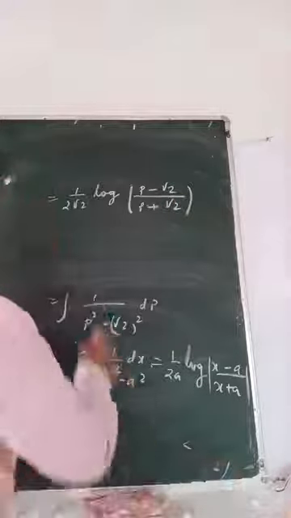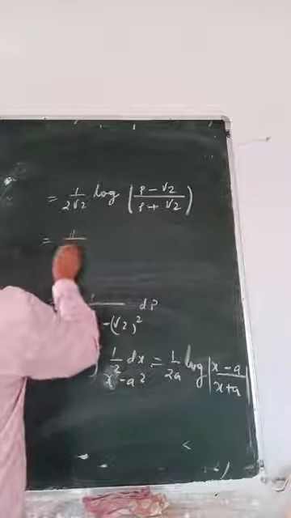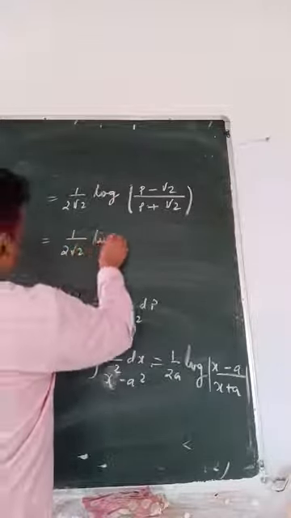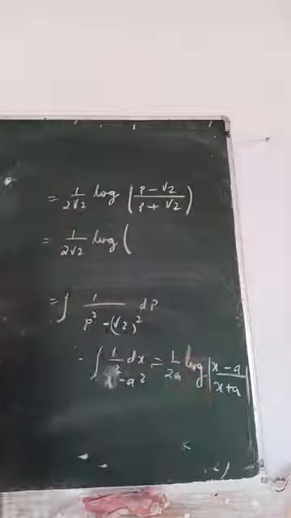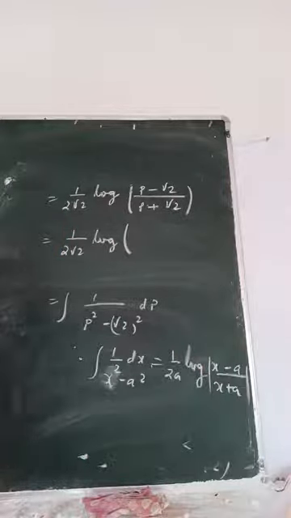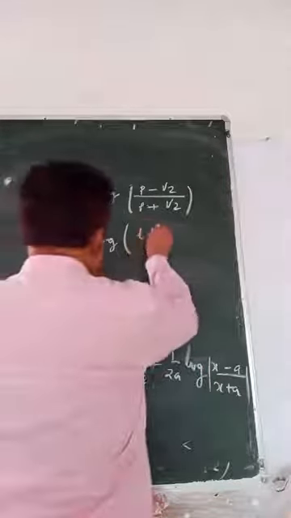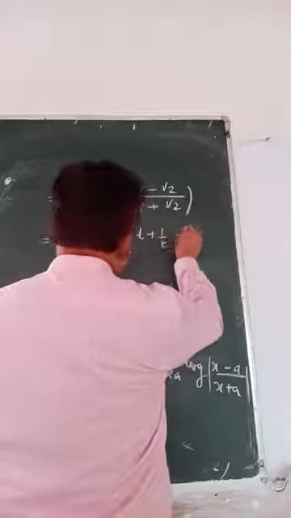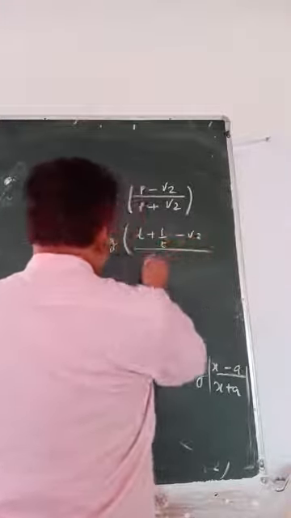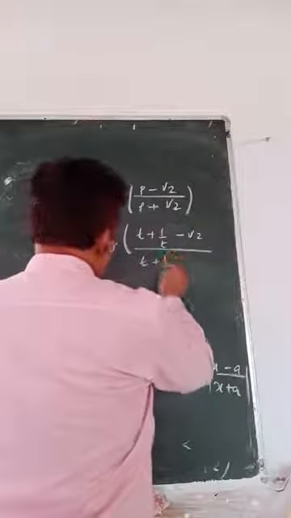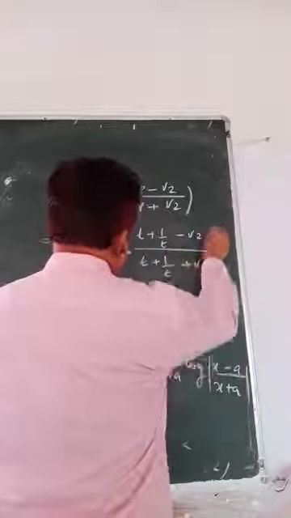Okay. 1 by 2 root 2 log p is what? 1 by 2 root 2 log (t plus 1 by t minus root 2) by (t plus 1 by t plus root 2).